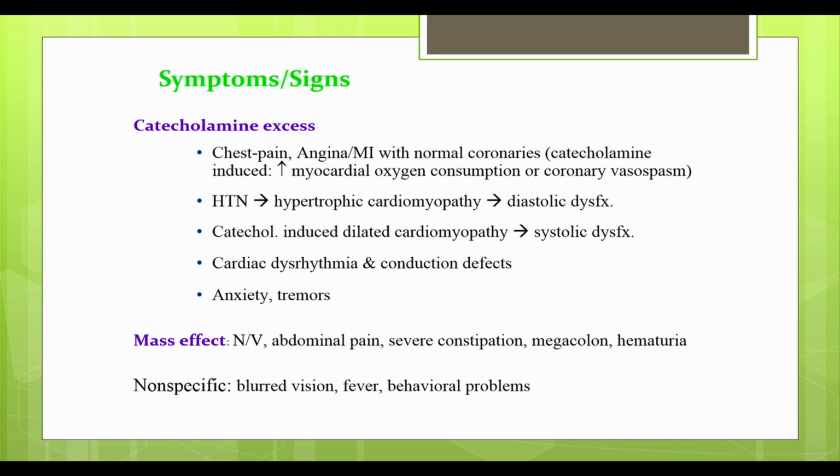Long-standing hypertension can itself also induce diastolic dysfunction, and over time, systolic dysfunction can follow. Patients can also get cardiovascular conduction defects, irregular heartbeat. These are going to be very commonly noticeable over time if the condition remains untreated. And then there are other non-specific symptoms which are also related to catecholamine excess. These are anxieties and tremors.